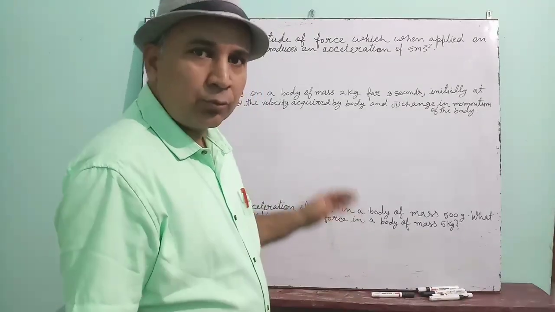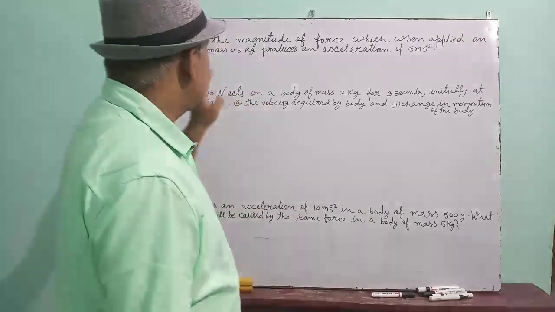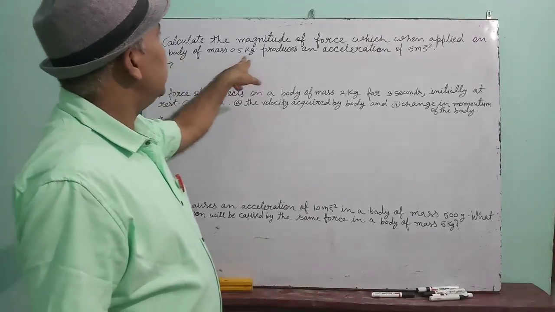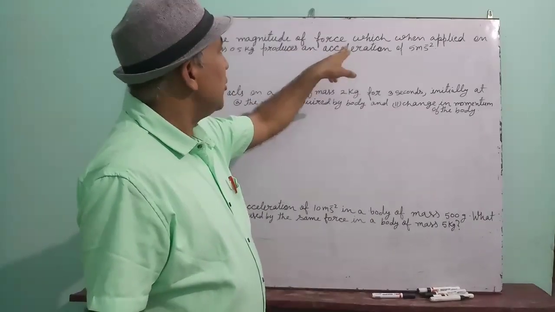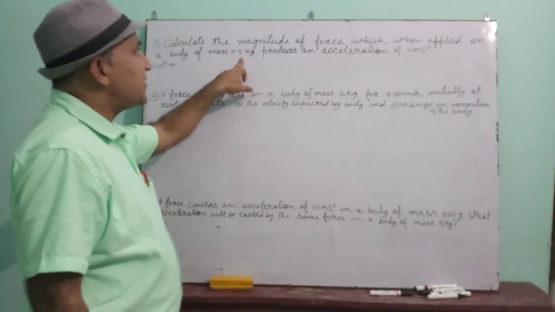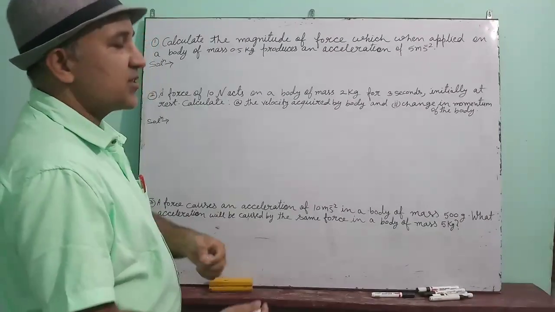Okay, now we are going to solve some numericals based on the third chapter. So see some questions I have written here. First question is, calculate the magnitude of force which when applied on a body of mass 0.5 kg produces an acceleration of 5 meter per second square.